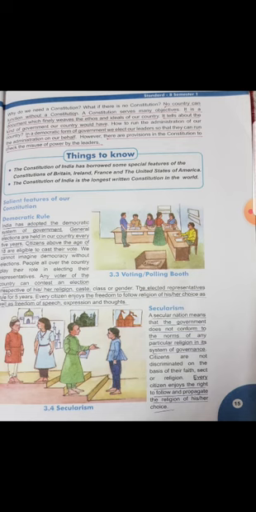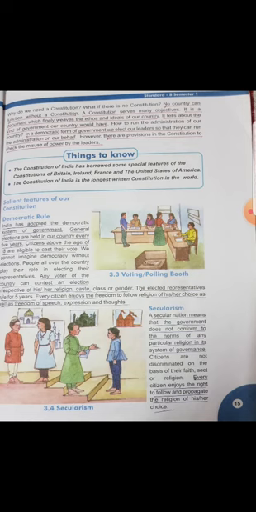It is a document which finally weaves the ethos and ideals of our country. Weaves means it connects, it attaches the ethos and ideals of our country. Ethos is a word which describes the beliefs and the ideals of our nation, of our country. It tells us about the kind of government our country would have. So which type of government our country has can be known through the constitution. How to run the administration of our country.